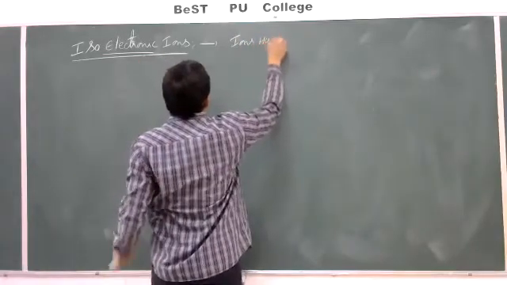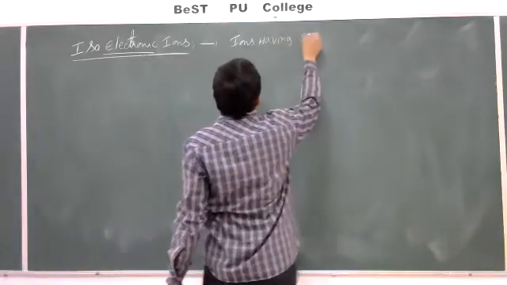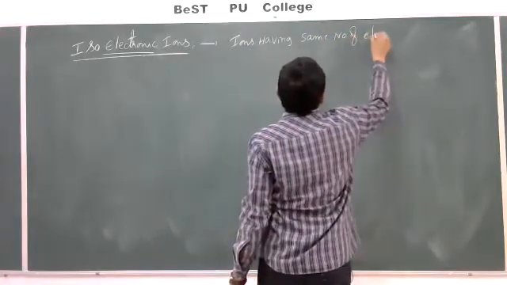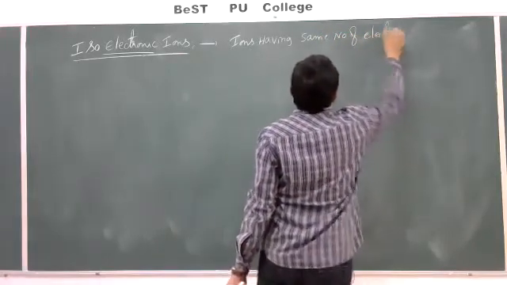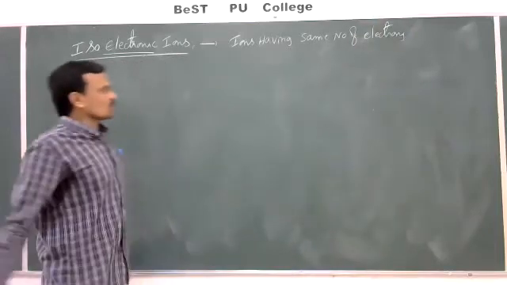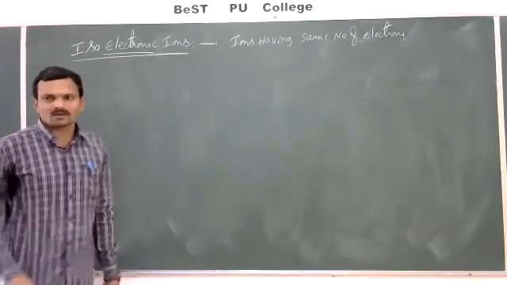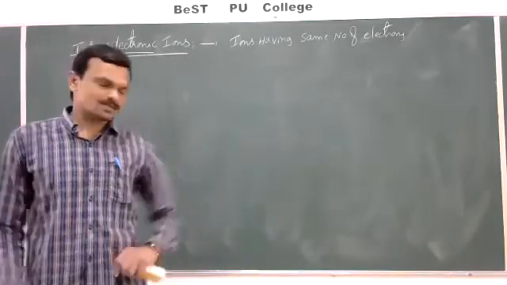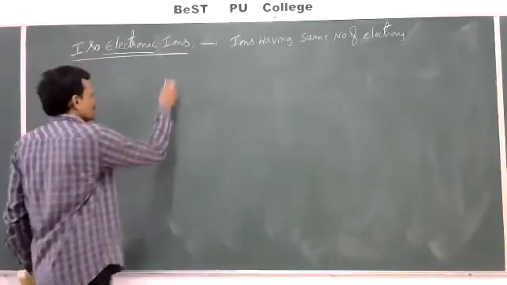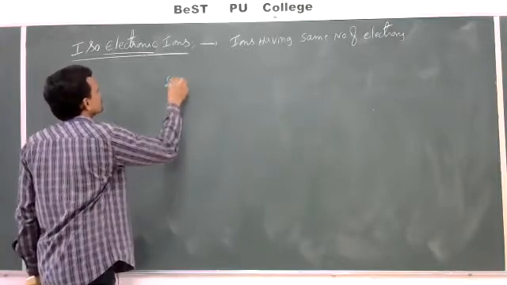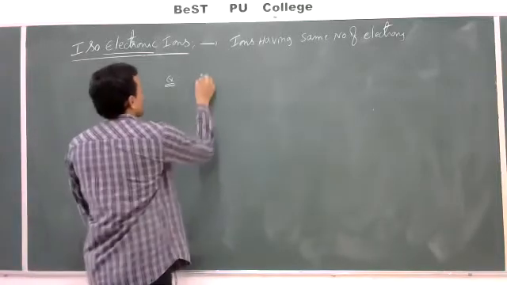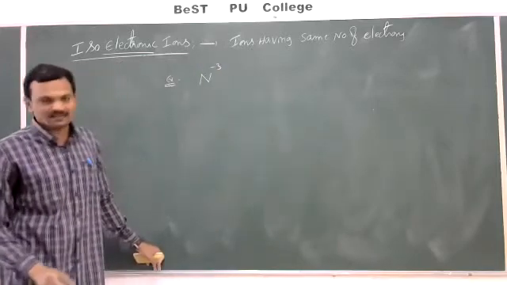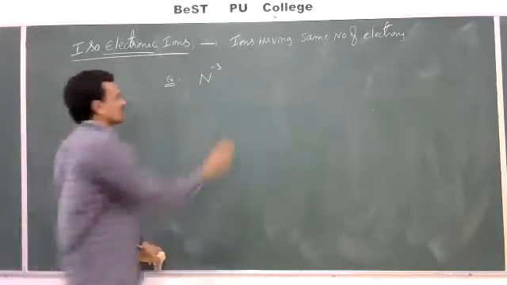Ions having the same number of electrons. So two or more ions having the same number of electrons are called isoelectronic ions. Let us take an example here. N minus 3, nothing but the nitride ion.